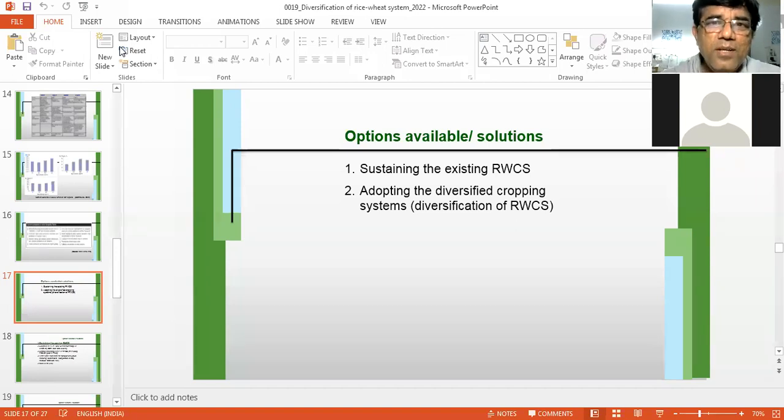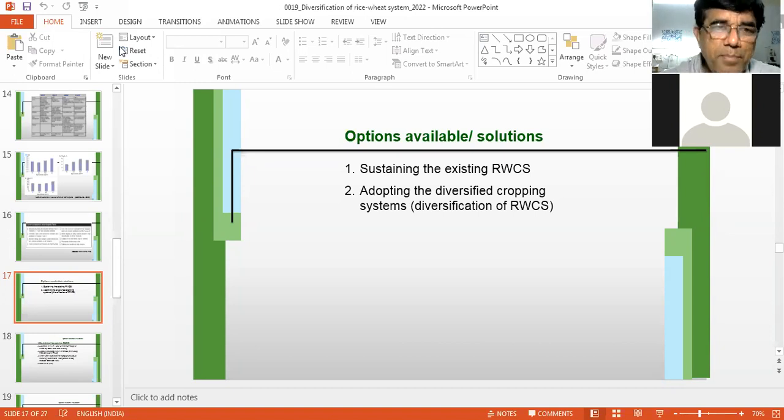So we need technology which can conserve the soil, which can diversify the system, and also which can use less water. So in this case, there are certain conservation agriculture practices, like one is laser land leveling. Other day I talked about laser land leveling for saving the water. That is important. That is also a CA practice. And other is direct seeded rice. So direct seeded rice can be practiced under conservation. I have shown you in straw management how sowing can be done in paddy straw. So that is a conservation agriculture practice.